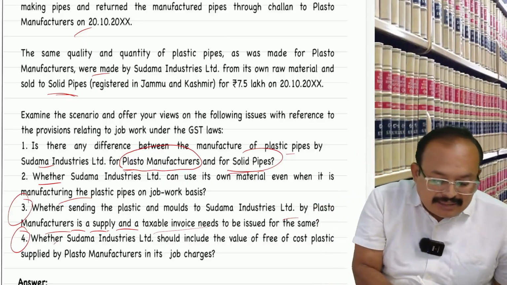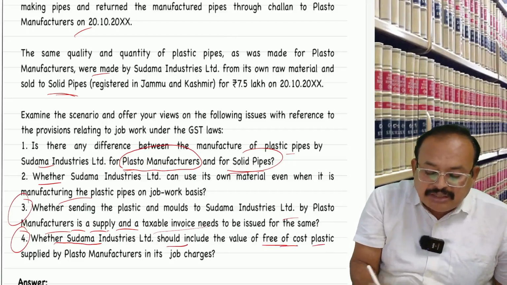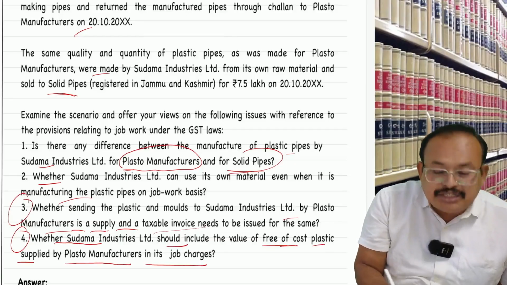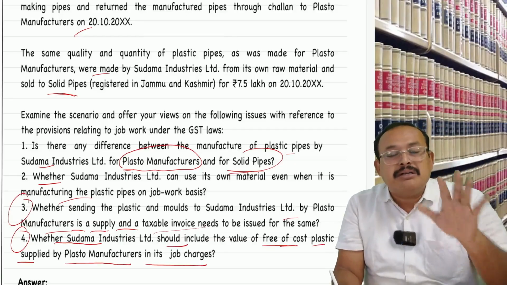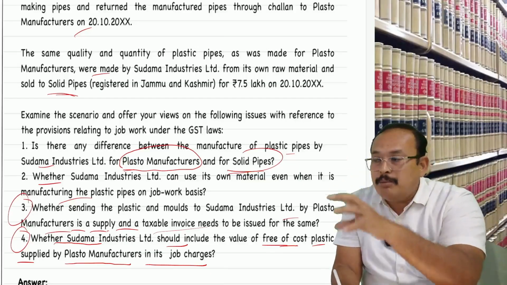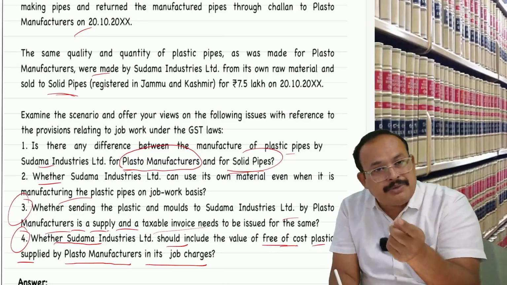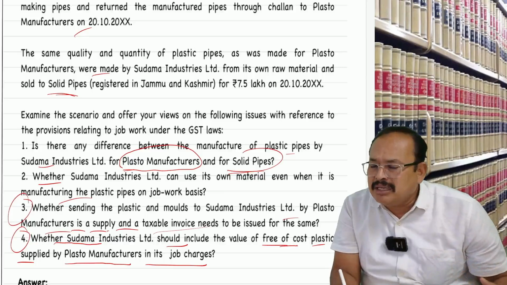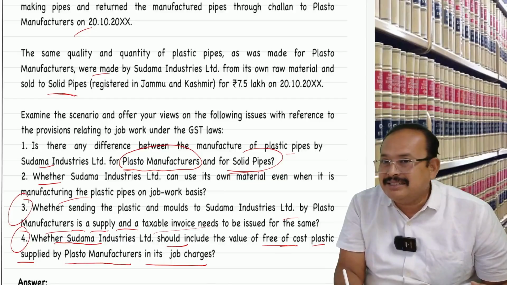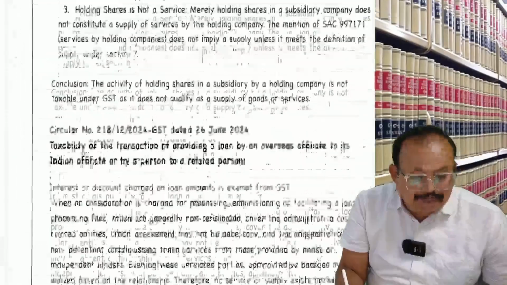No. The principal supplies the molds and dies to the job worker. When the job worker charges job work charges, does it include the cost of the material supplied by the principal? No. Be careful. Understand this, sir? This is an RTP question one can easily answer from the examination point of view.